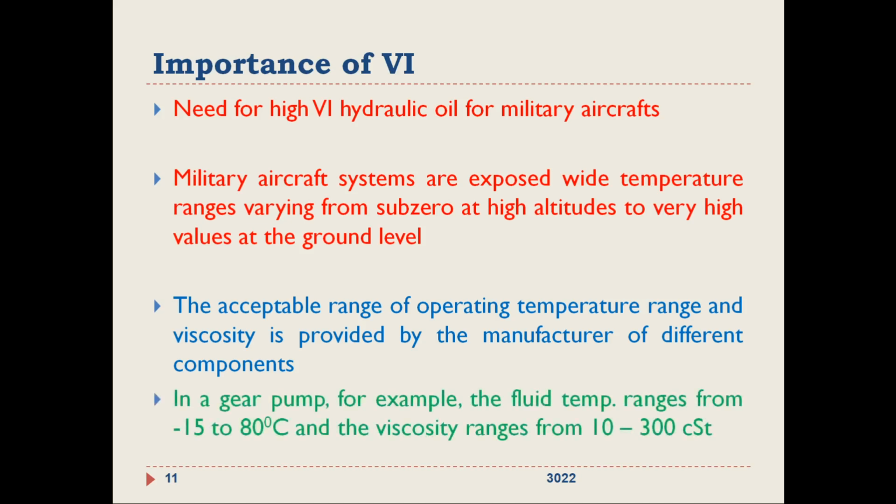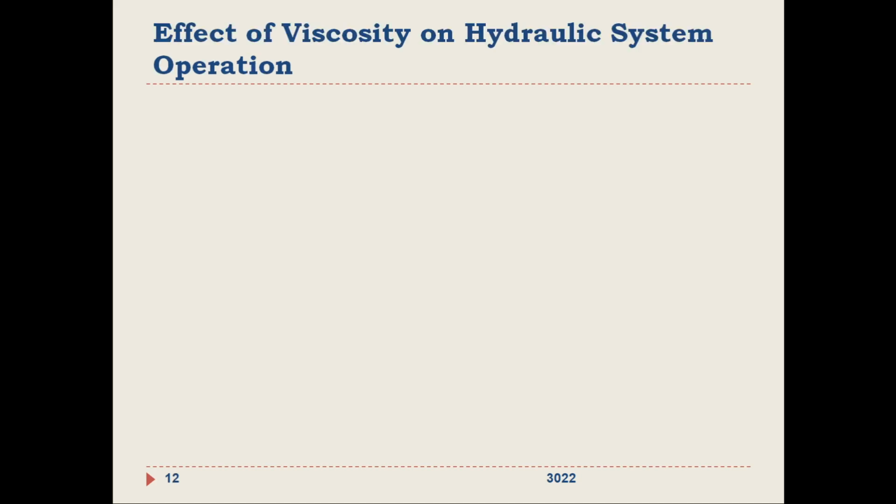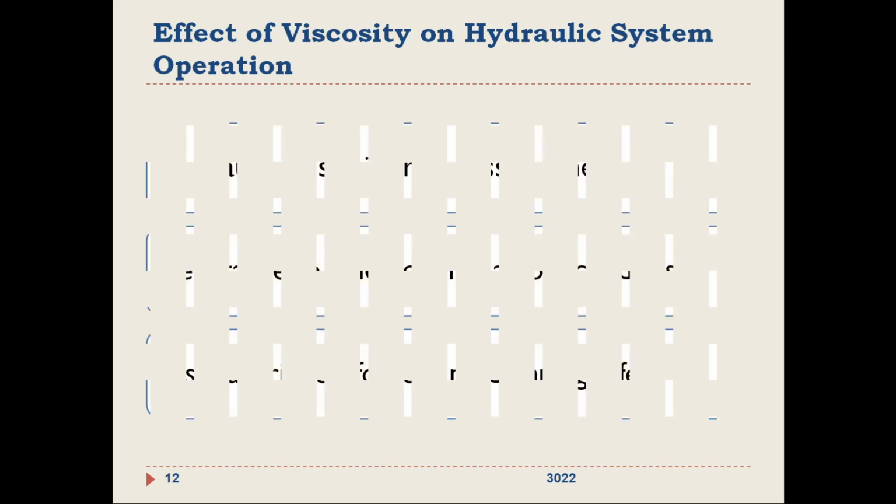Another example, if you take, for example, a gear pump, the fluid temperature ranges from minus 15 degrees Celsius to 80 degrees Celsius, and the viscosity of the oil in the gear pump ranges from 10 to 300 centistokes. So appropriate oil selection is important. Now, how is the viscosity affecting hydraulic system operation or performance?